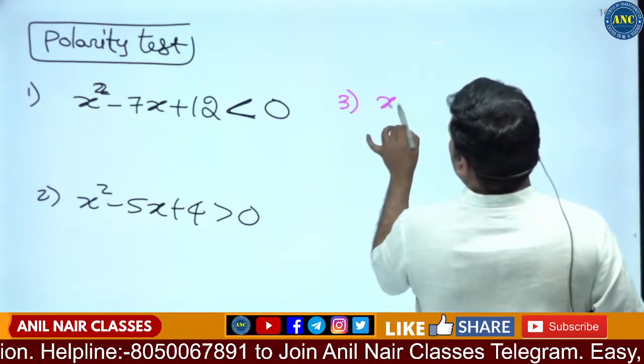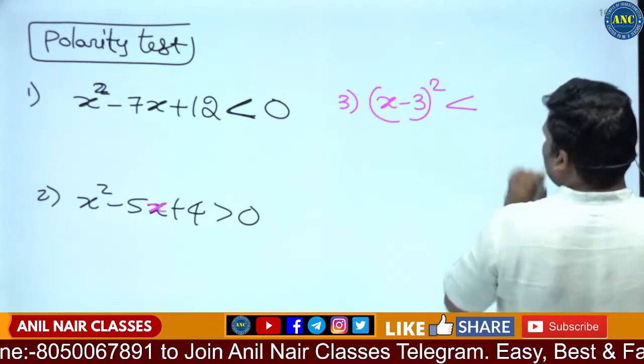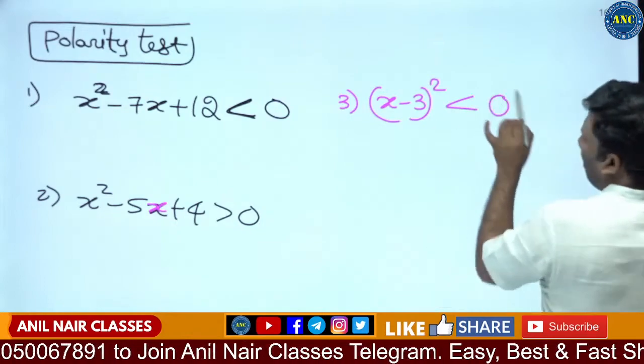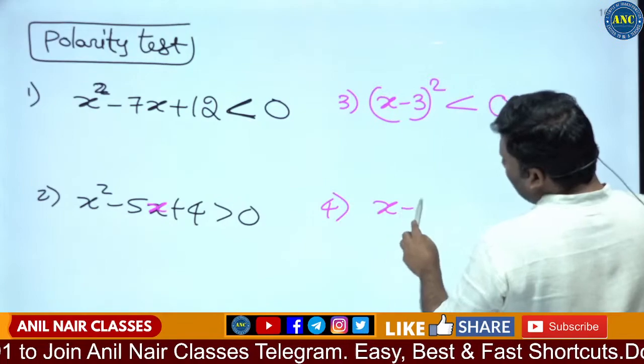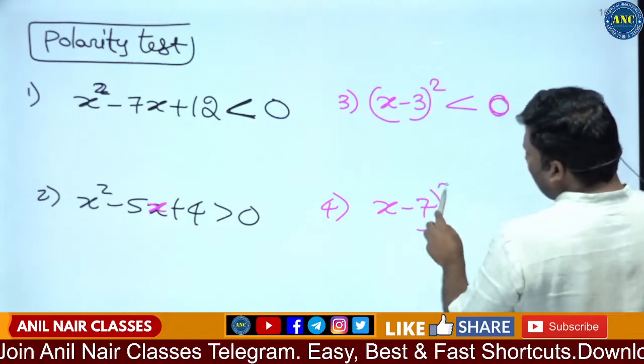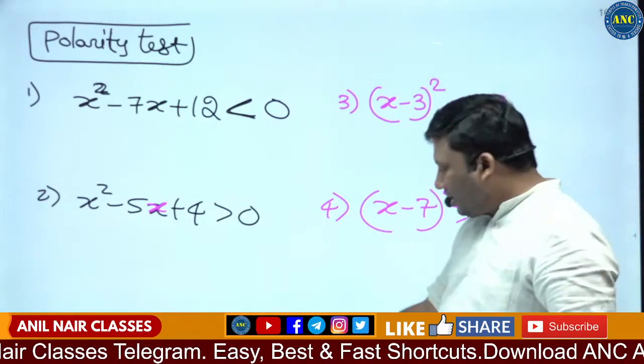Third one: x minus 3 whole square is greater than 0. Fourth question: x minus 7 whole square is greater than 0.